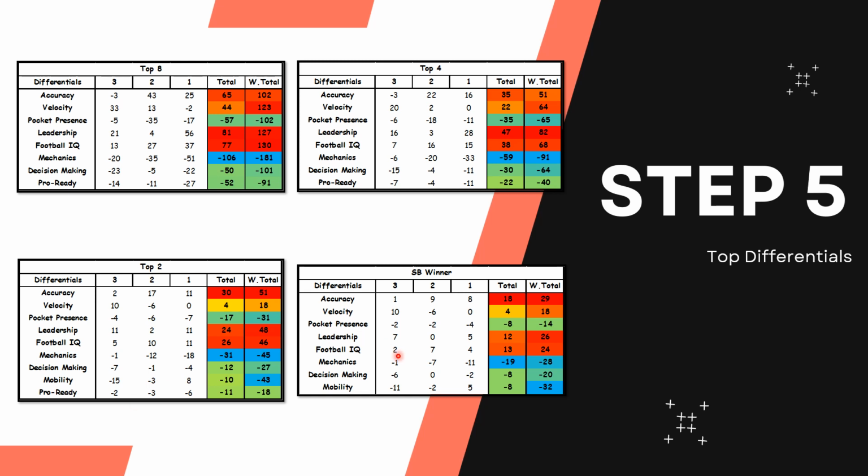As you move on to Super Bowl winners, then it becomes more clear what the top 4 are and what the bottom 4 are. And obviously, accuracy, leadership, football IQ, and velocity are the top 4 traits you would like from your scouting report when you're looking at a quarterback to draft. And then some of the weaknesses that you're looking for are mechanics, decision making, mobility, and pocket presence. So that's exactly what you're looking for in a quarterback.